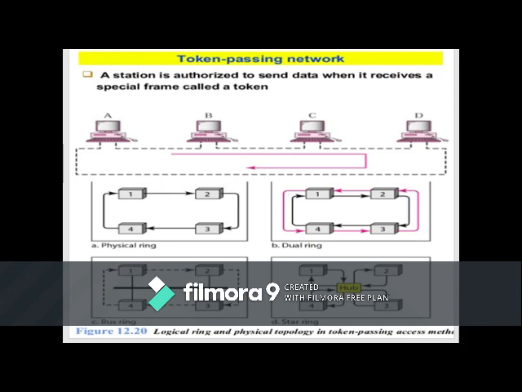In the token passing method, the stations in a network are organized in a logical ring. But how the right to access the channel passes from one station to another is the question. In this method, as I told you, a special packet called a token circulates through the ring. Possession of the token gives the station the right to access the channel and send its data.